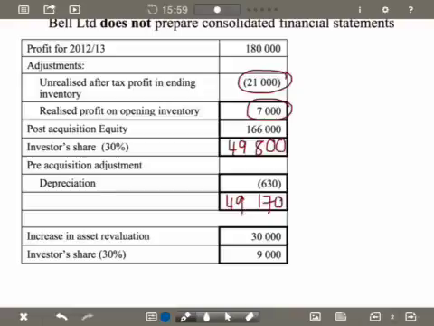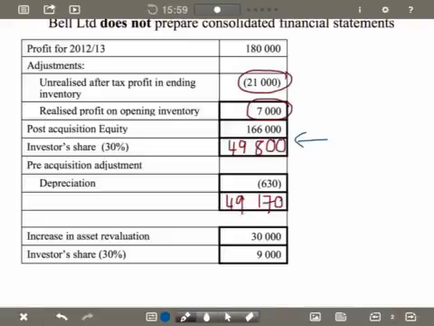So first of all, just a calculation that we've already covered in the previous video clip, where we calculated Bell's share of the post-acquisition earnings of the associate, and we've calculated that as $49,800.